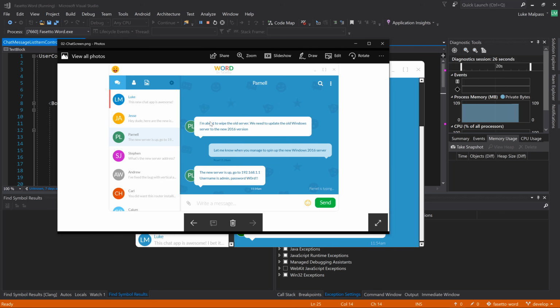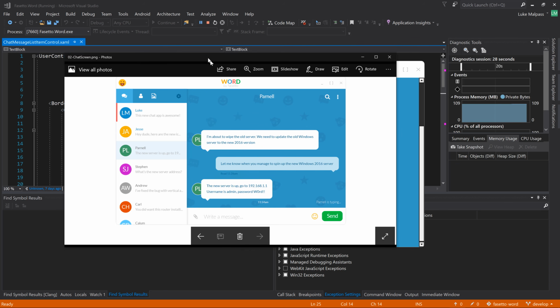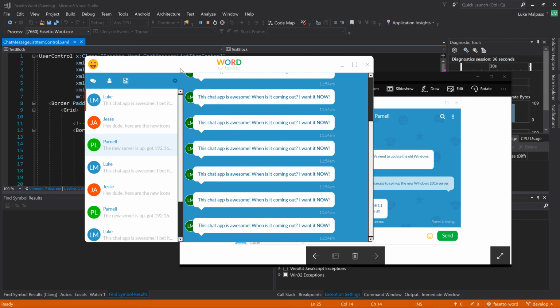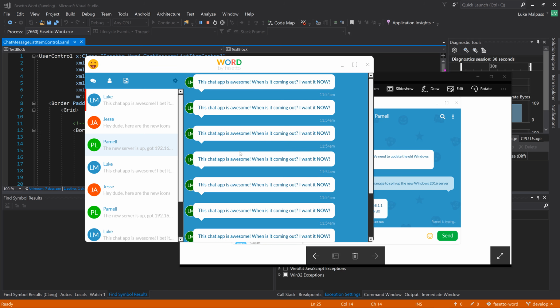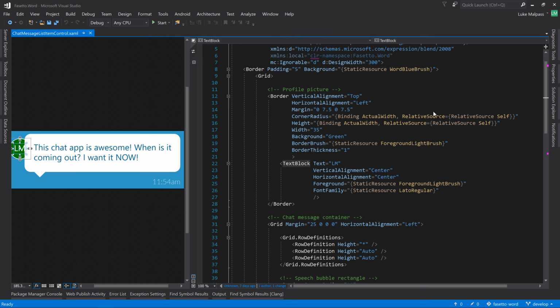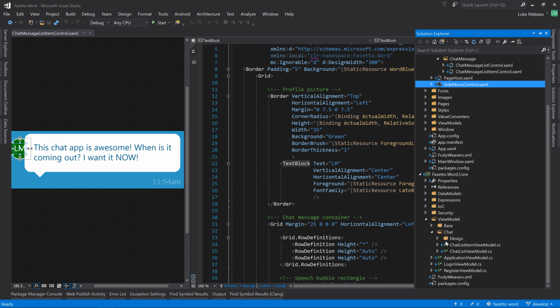you can see this is really the bubble for a message that you receive, and then we need to do this message that we send, so we need to style it differently. We also, for quickness, didn't make a view model, we just bound this to this list at the side. So let's go ahead and make a view model first, and then we'll go from there.